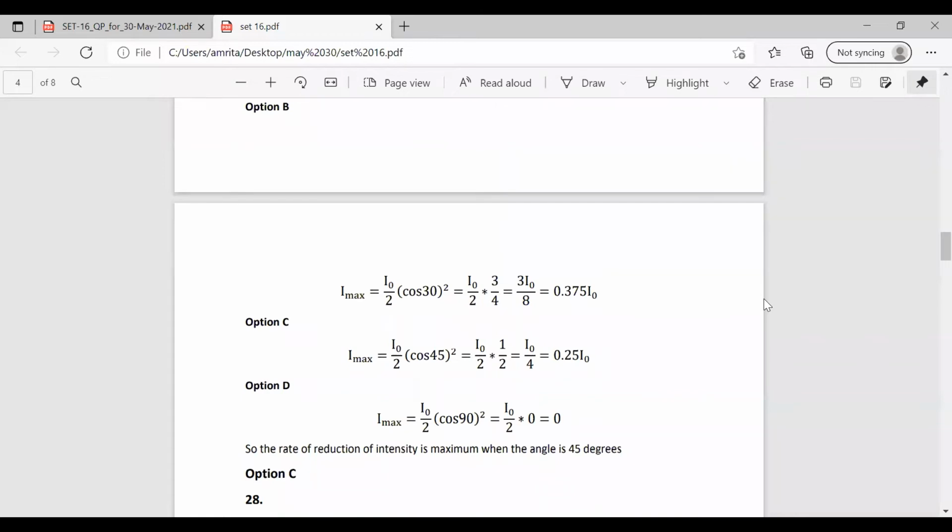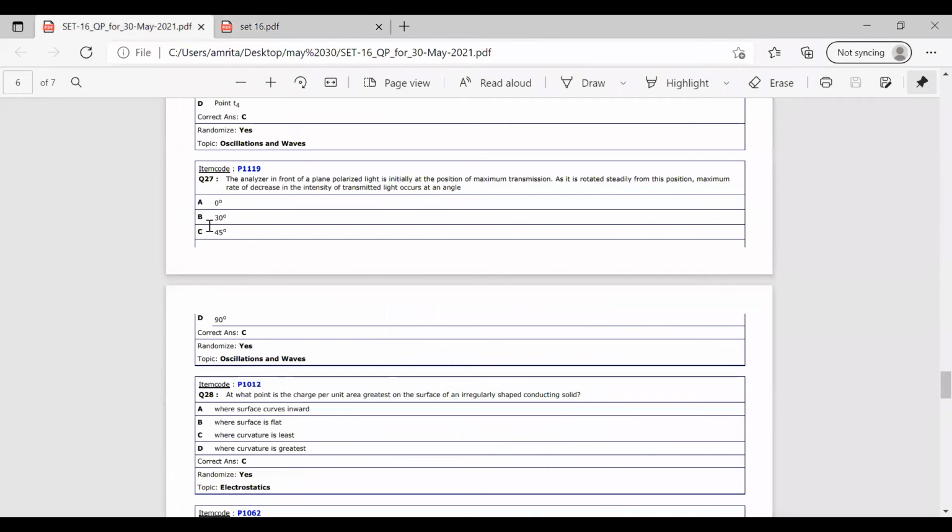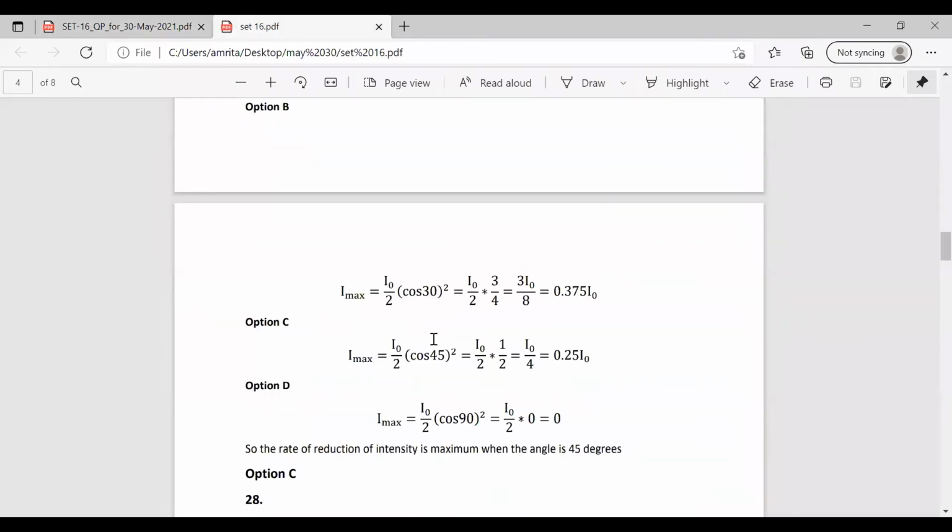So you have to have an idea about the formula of Imax and you just need to substitute the angles and find out the value. So here the maximum rate of reduction occurs at an angle of 45 degree. So 45 degree is given in the option C. So the correct answer for this question is option C, that is 45 degree. Okay. Simply substituting the angles and finding out the value and analyzing the result obtained, we can answer this question.